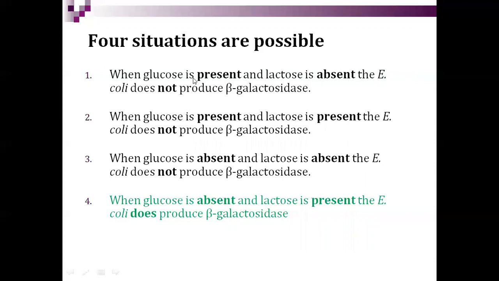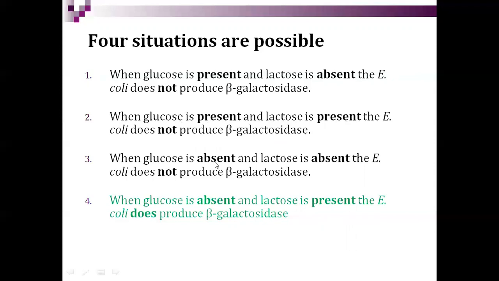If glucose is present and lactose is absent, there is no production of beta galactosidase. If glucose is present and lactose is also present, there is still no production of beta galactosidase, because the presence of glucose hampers its production. And then, glucose is absent.